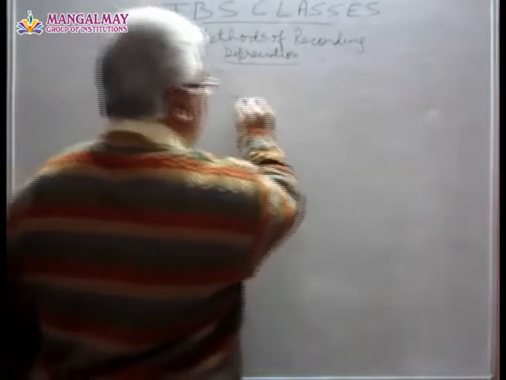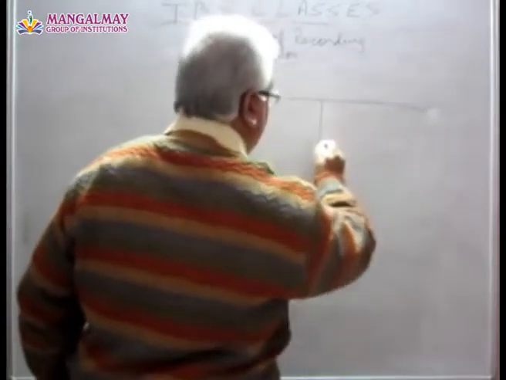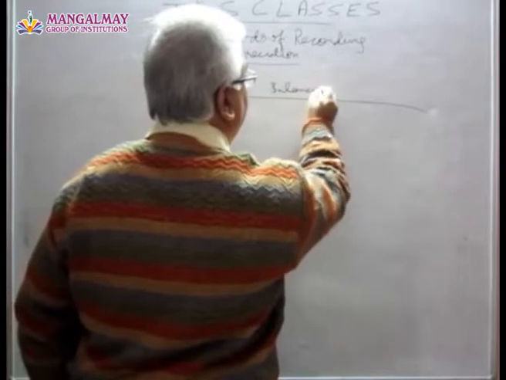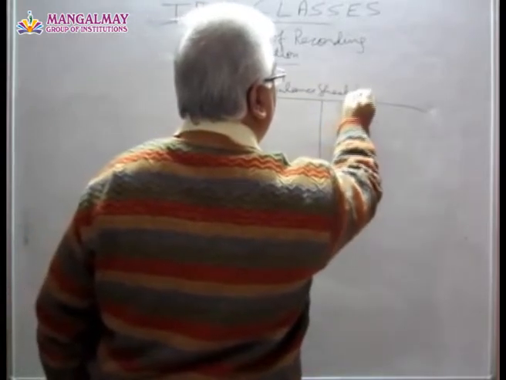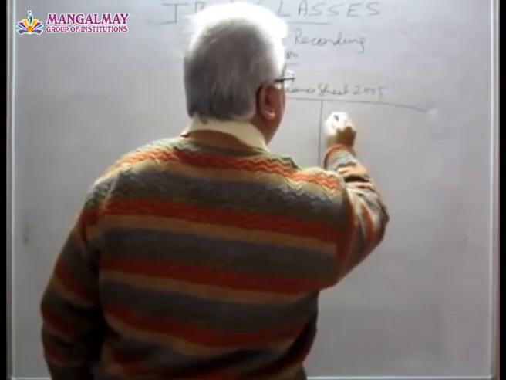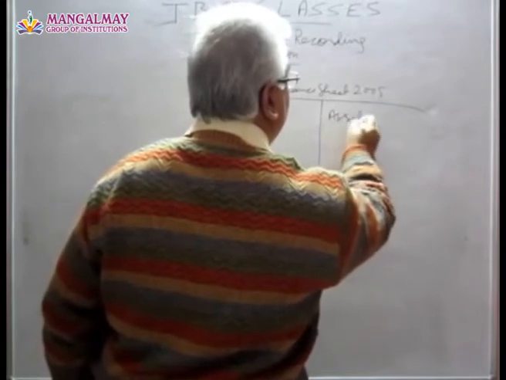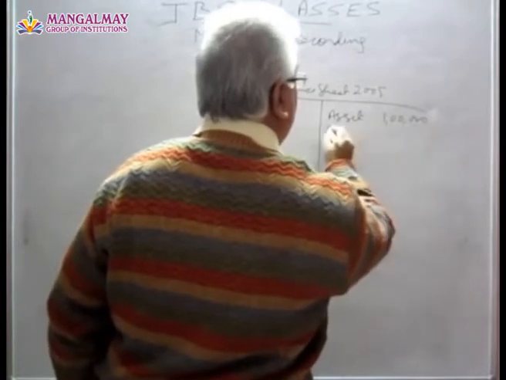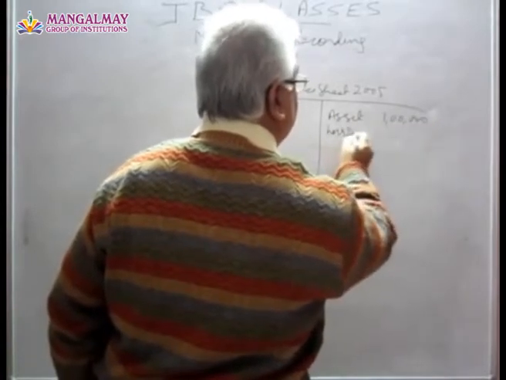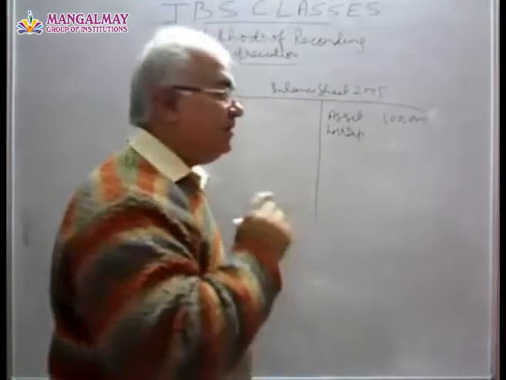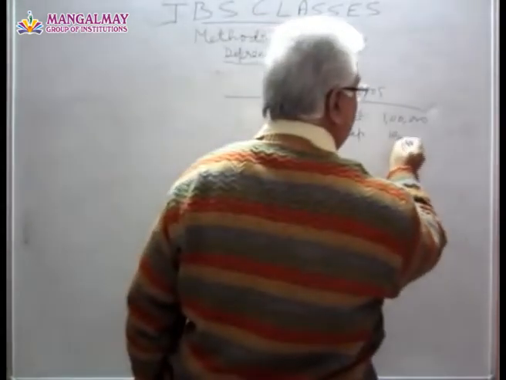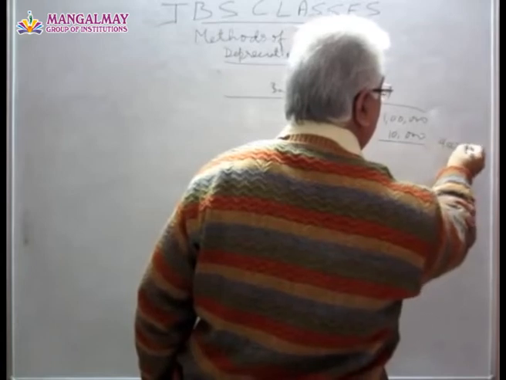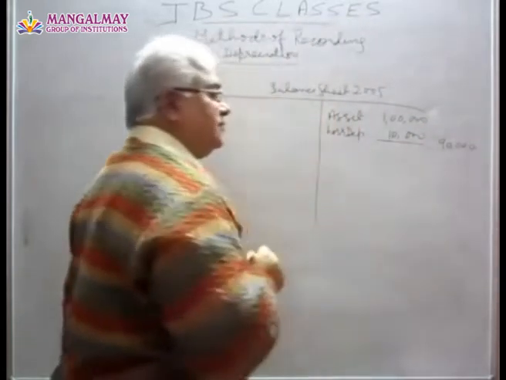Okay, this is the balance sheet for 2005. Here the asset will be shown at 1 lakh less depreciation charged during this year, that is 10,000, and 90,000 will be shown in the outer column.